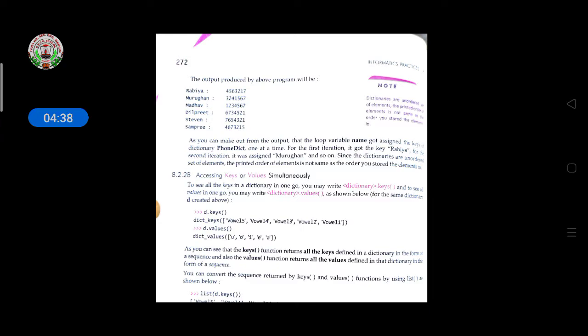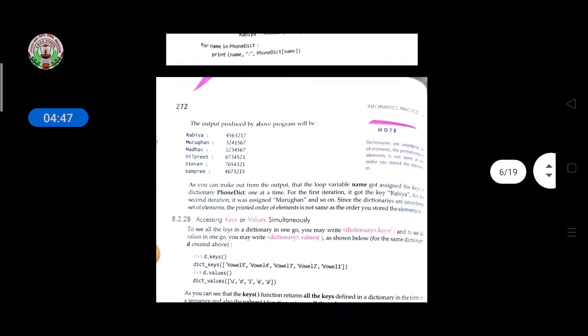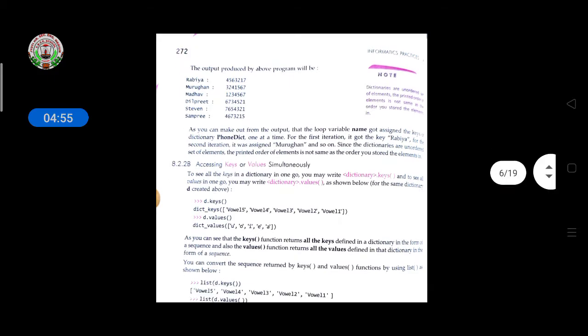For the first iteration it goes to Rabia, for the second iteration it goes to Murgun. So it will not go sequence-wise. Since the dictionary is an unordered set of elements, it will not print in the same order; it will print according to how it is stored.